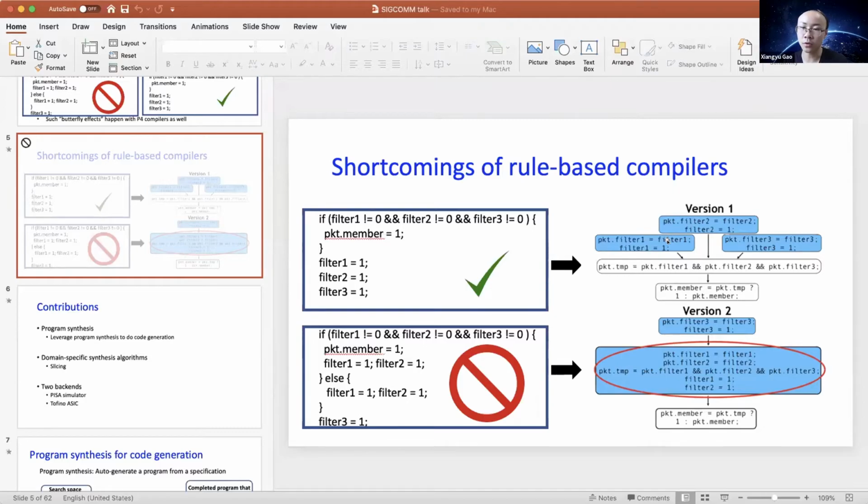Basically, Domino only needs to do code generation for each piece, but Chipmunk takes the whole problem as an input and does the code generation for it, which means Chipmunk has to take care of the whole program, not only all the pieces of the program and grouping them together. That's why the search space of Chipmunk is much larger than Domino's, which causes Chipmunk to use more time than Domino.